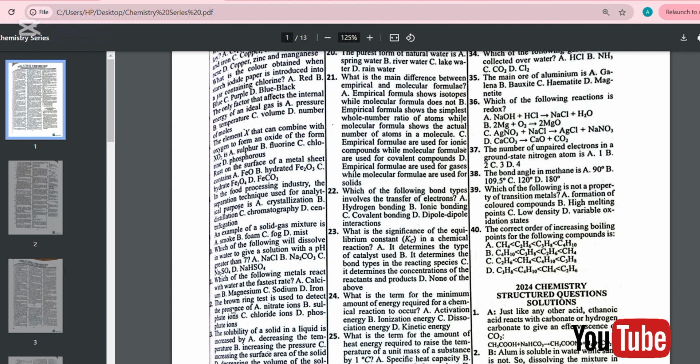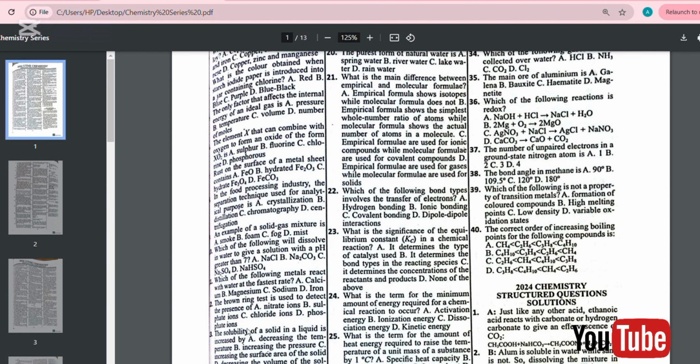Number 12. The brown ring test is used to detect the presence of A, nitrate ion, B, sulfate ion, C, chloride ion, D, phosphate ion. The answer is A. The brown ring test is a chemical test used to detect the presence of nitrate ion in a solution.